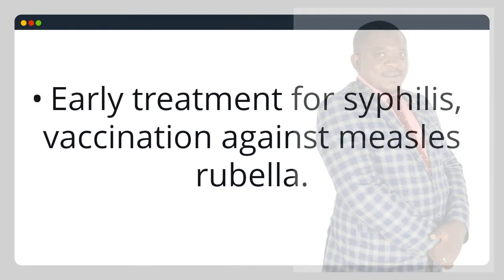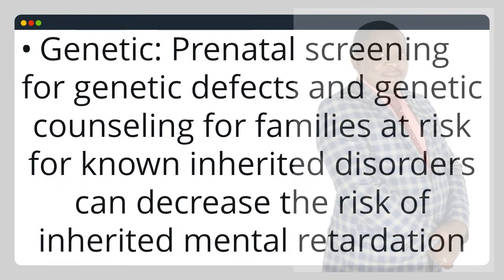Early treatment for syphilis, vaccination against measles and rubella, genetic prenatal screening for genetic defects, and genetic counseling for families at risk for known inherited disorders can decrease the risk of inherited mental retardation.